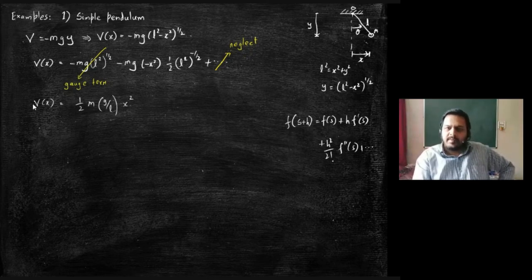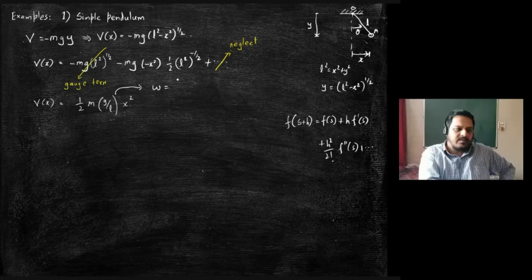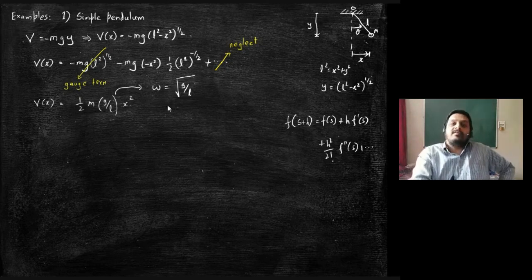You will get half m omega square x square. Correct? So compare half m omega square x square with half m g by L x square. You will find that omega is square root of g by L. Basically, it gives you the oscillation frequency of the pendulum without solving the differential equation.